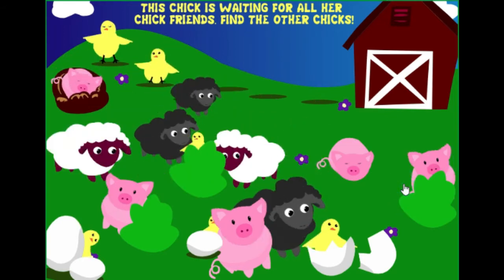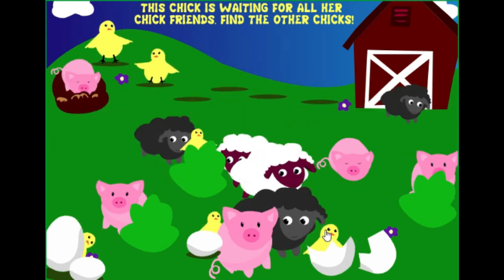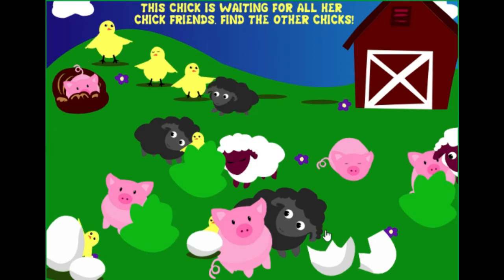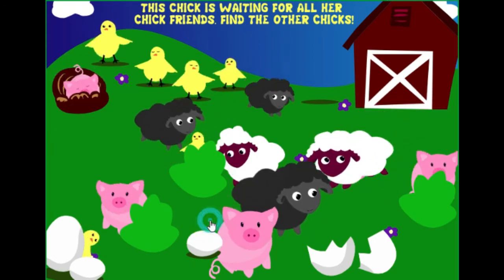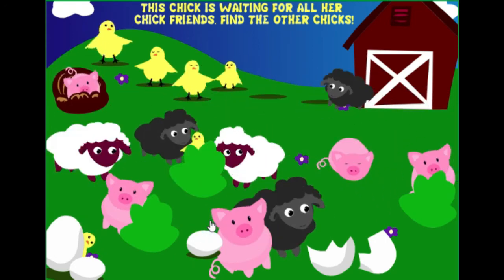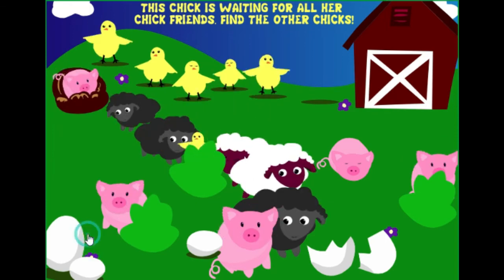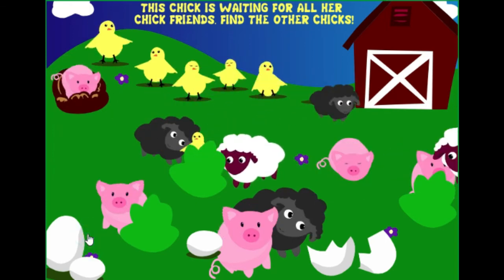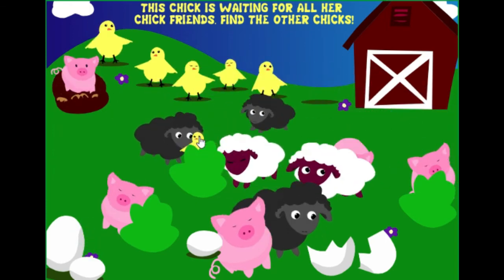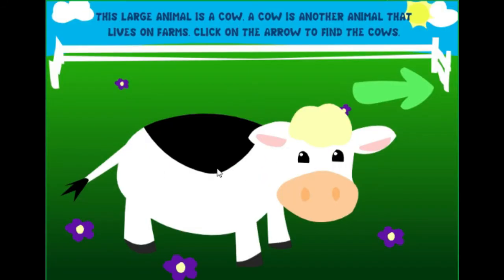Chick. Chick. Chick. Chick. Chick. This large animal is a cow. A cow is another animal that lives on farms.